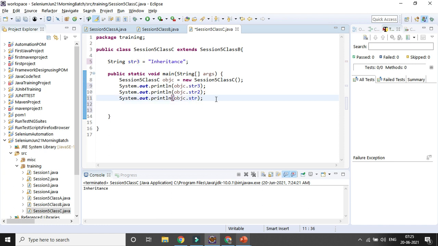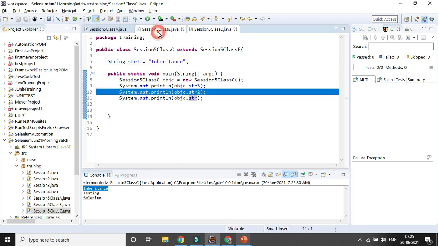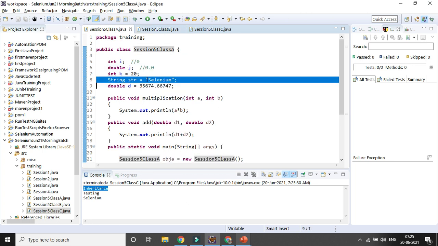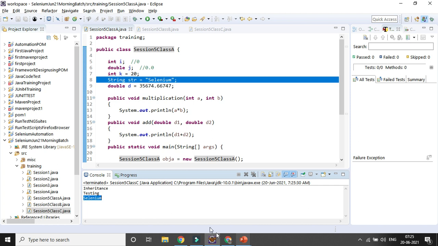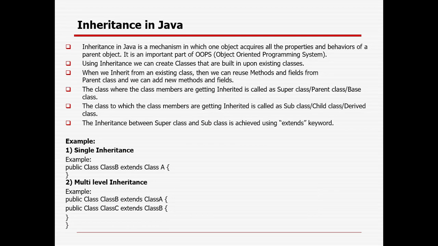If you run it, it will give you the result. First, str3 is the inheritance part, coming from my child class. Then str2 is coming from my parent class. And the parent class is also extending another class, so that is the reason the str value is coming from my grandparent class, Selenium. That's why multi-level inheritance also happens in Java, and that is the concept of inheritance.